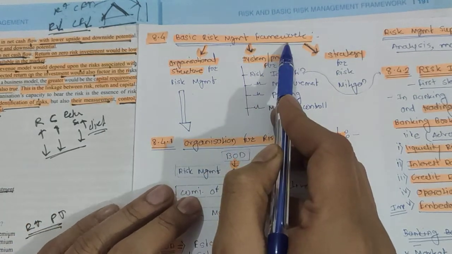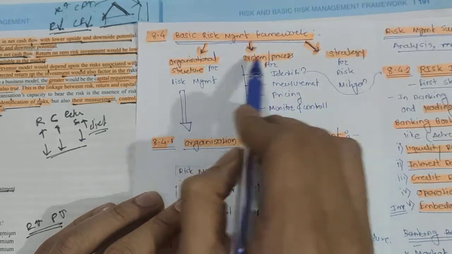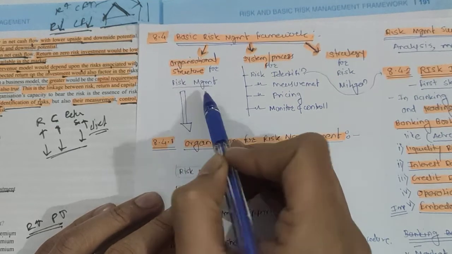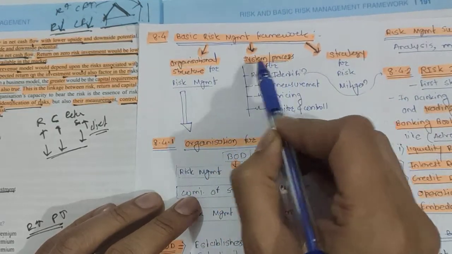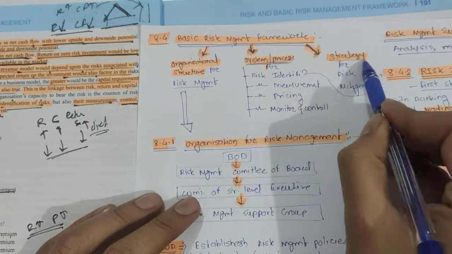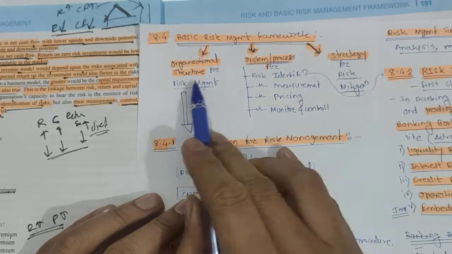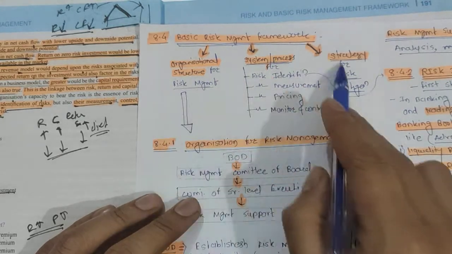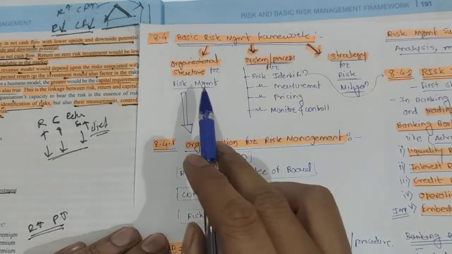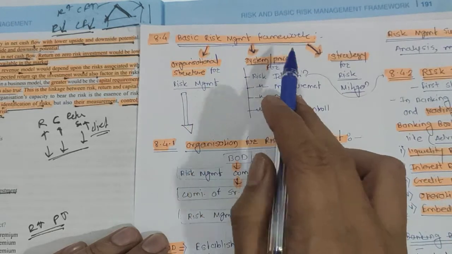Now see friends, in the short notes you can see the basic structure of the risk management framework. What is the basic risk management framework? It consists mainly of three parts. Very first is the organizational structure for the risk management. Second is the system or the process, you can say the actual process of risk management. And third is the strategy for risk mitigation. Here, graphically, you can easily remember this basic structure of risk management.